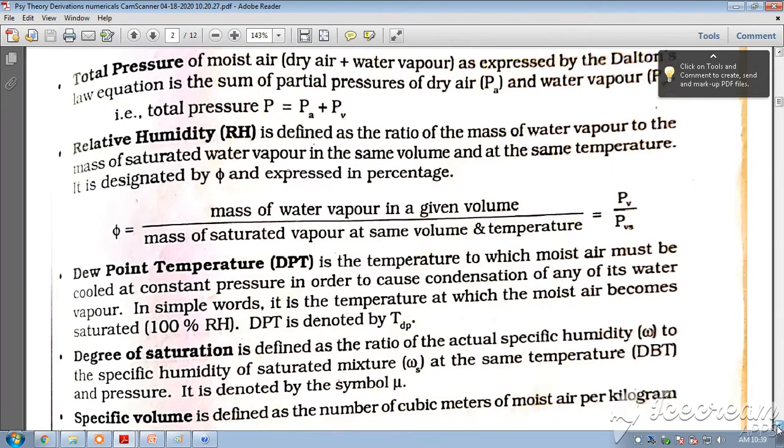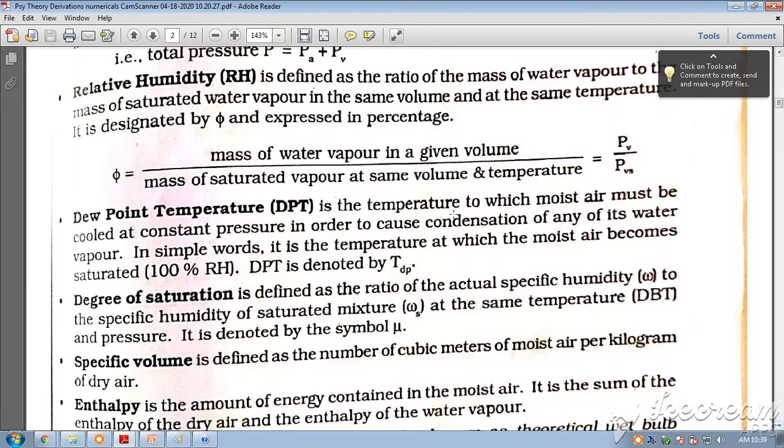Now come to dew point temperature. Dew point temperature is the temperature at which moist air must be cooled at a constant pressure in order to cause condensation of any of its water vapor. In simple words, it is the temperature at which the moist air becomes saturated, 100% relative humidity. DPT is denoted as TdP.